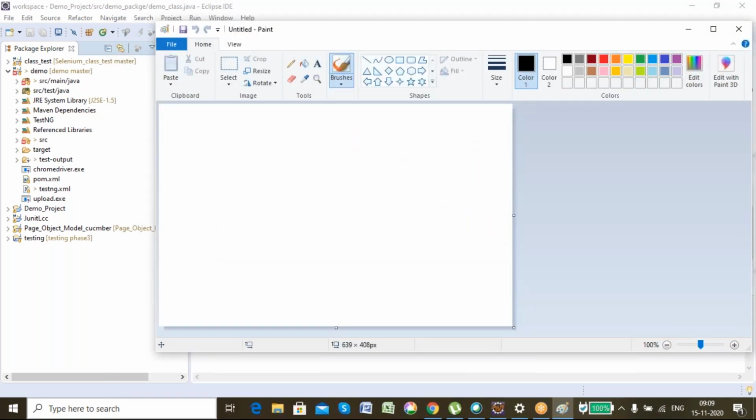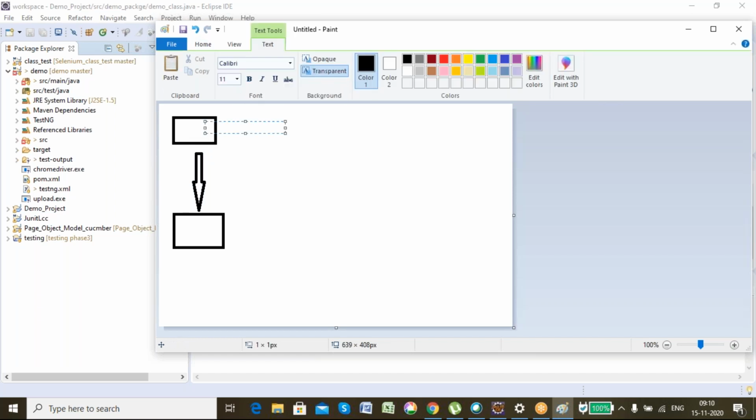Now let's learn how many types of inheritance there are. This is the parent class and this is the child class.